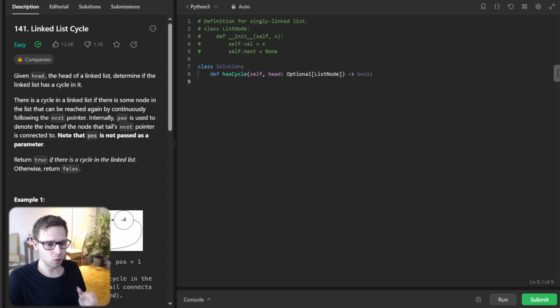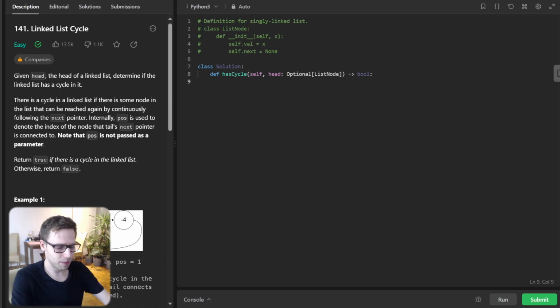So now let's transition to our second method. We will use two pointers that traverse the list at different speeds. Think of it as a race between a hare and a tortoise. If they ever meet, we know we have a cycle. Sounds intriguing, doesn't it? Both pointers start at the head, and the slow one moves one step at a time, while the fast one goes two steps at a time. If a cycle exists, the fast pointer will eventually catch up to the slow one. And if it does not, the fast pointer will reach the end of the list.